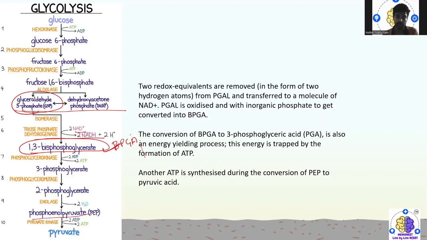PEP is nothing but phosphoenol pyruvate. After the conversion, like you have seen, right?